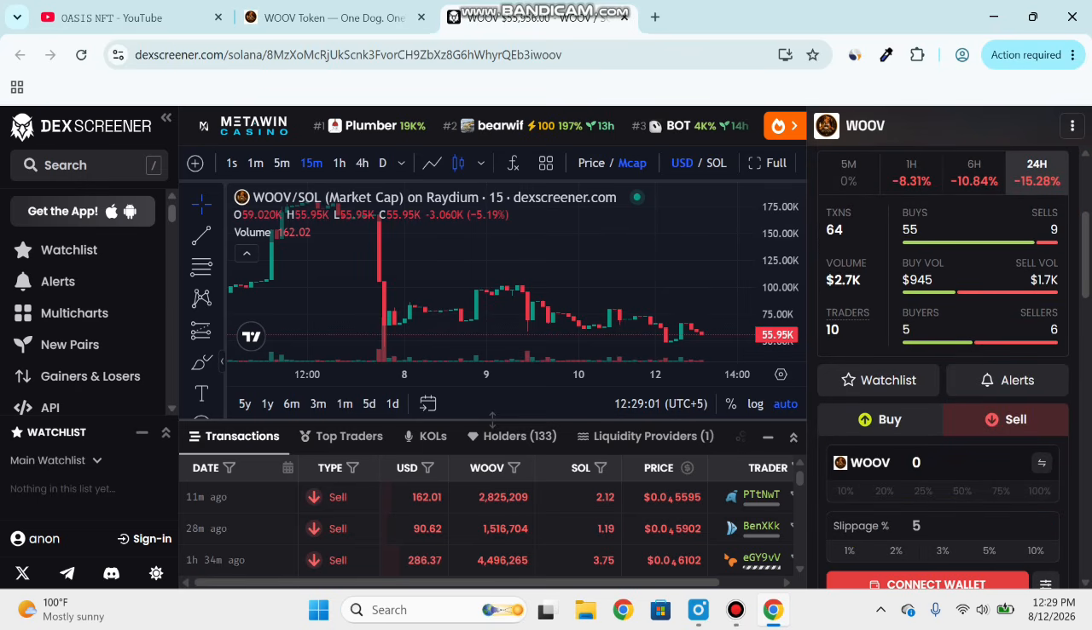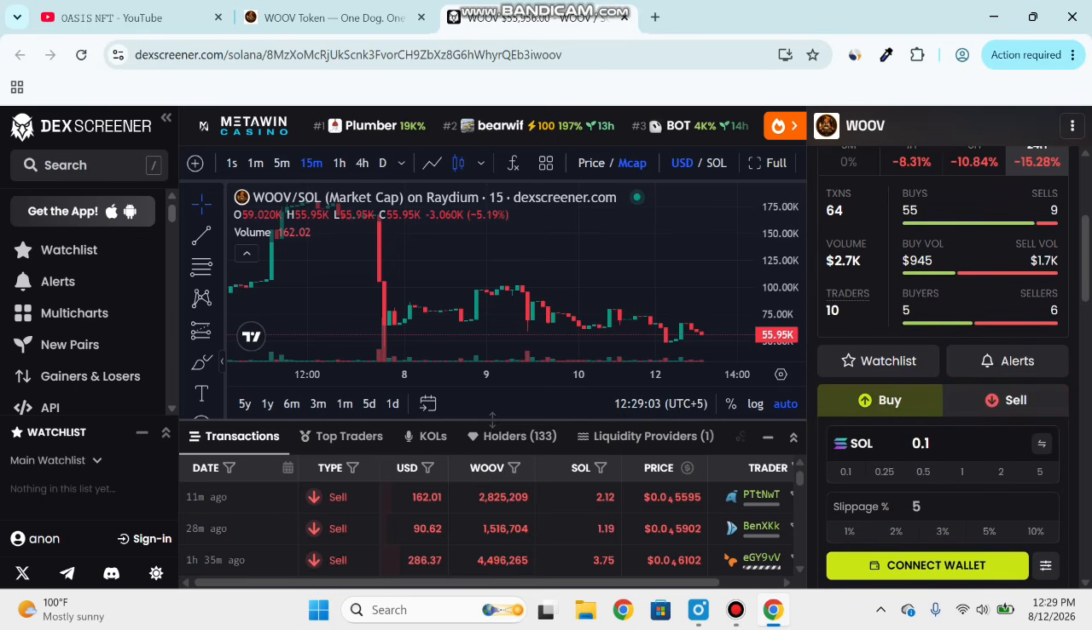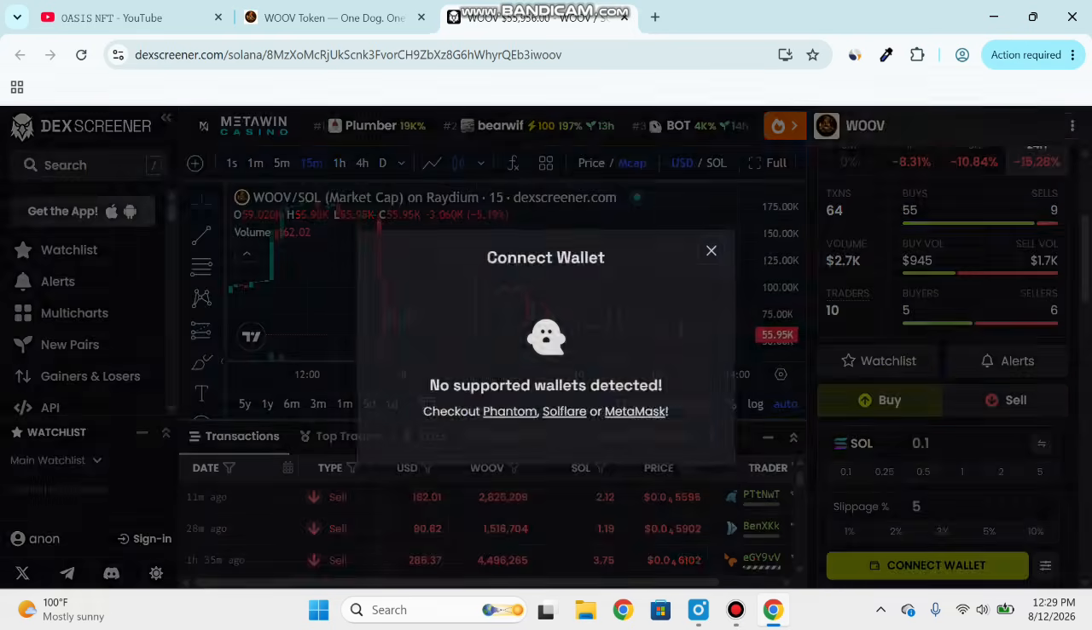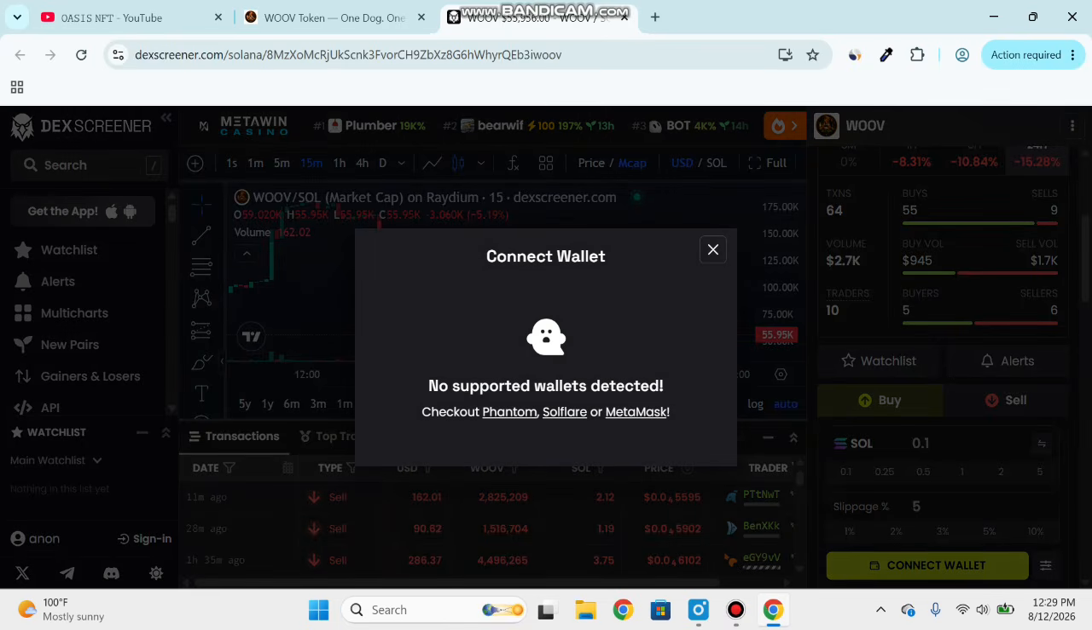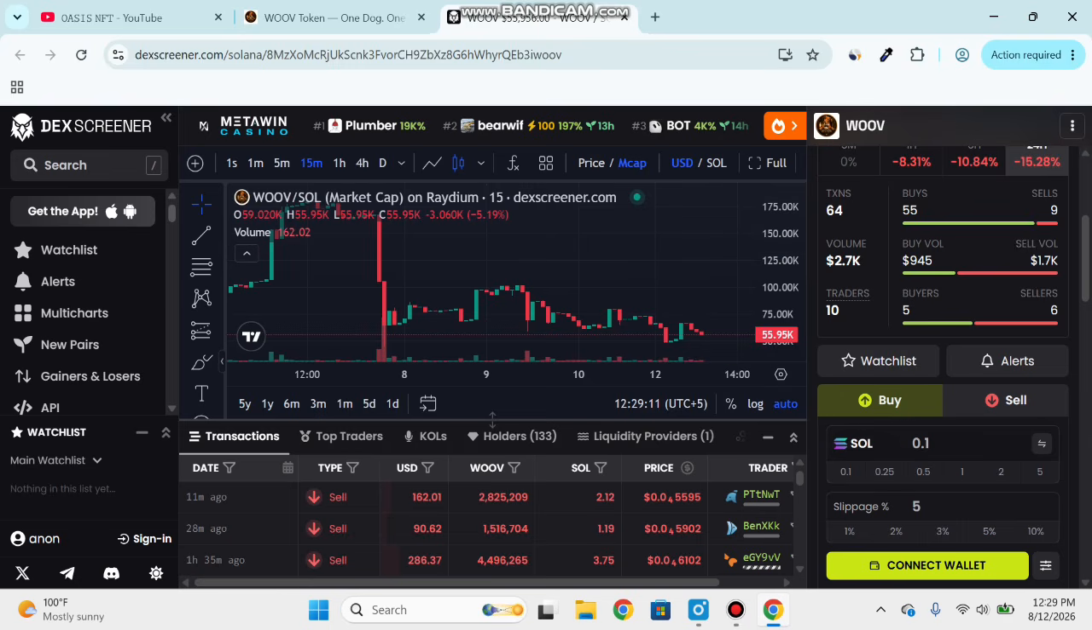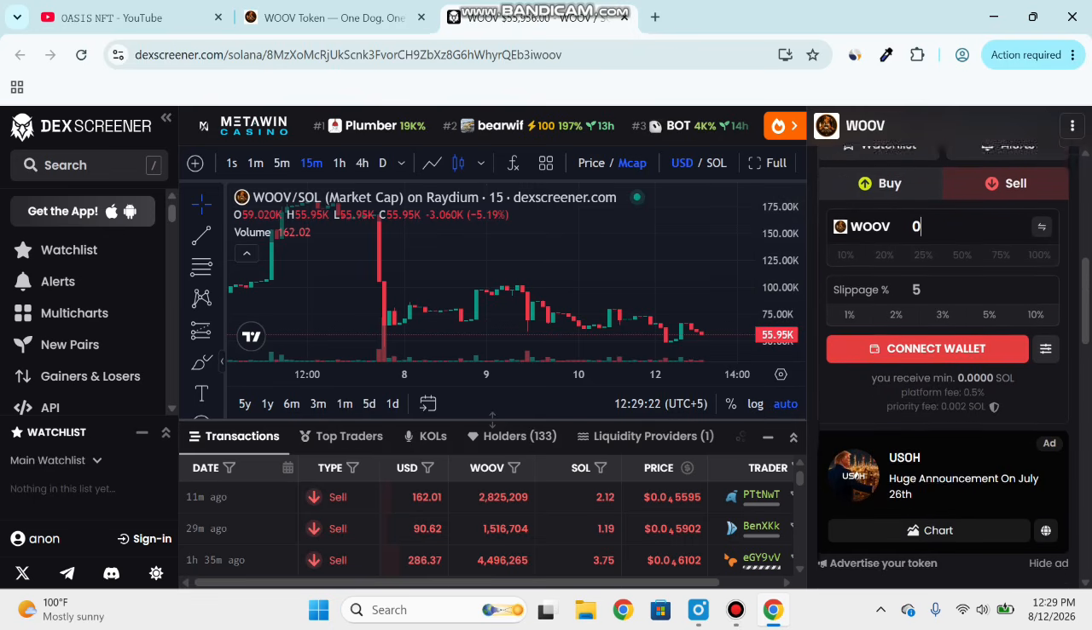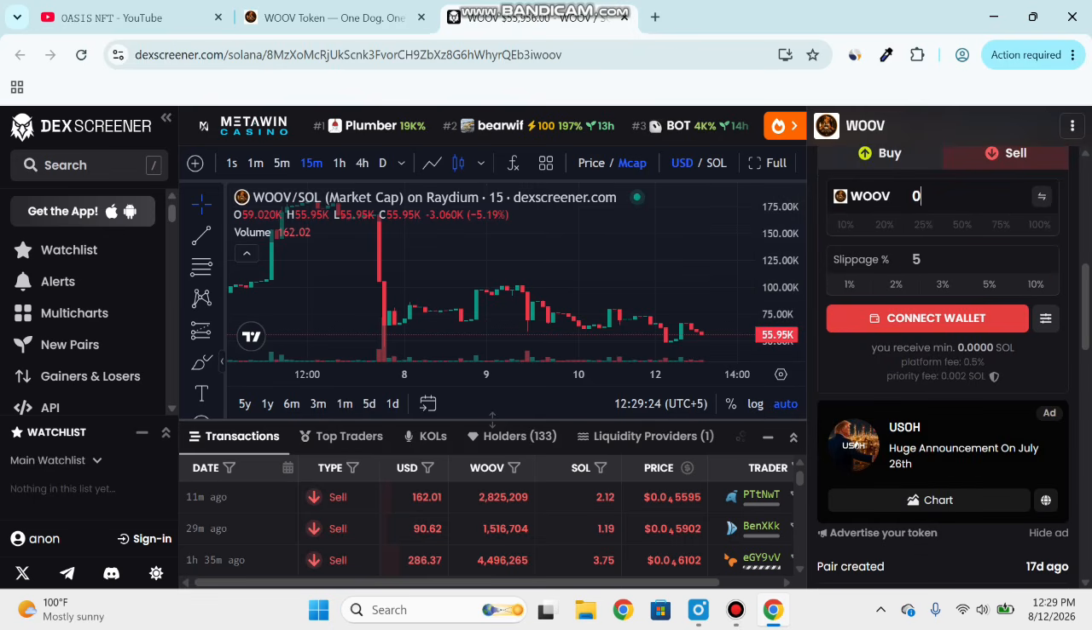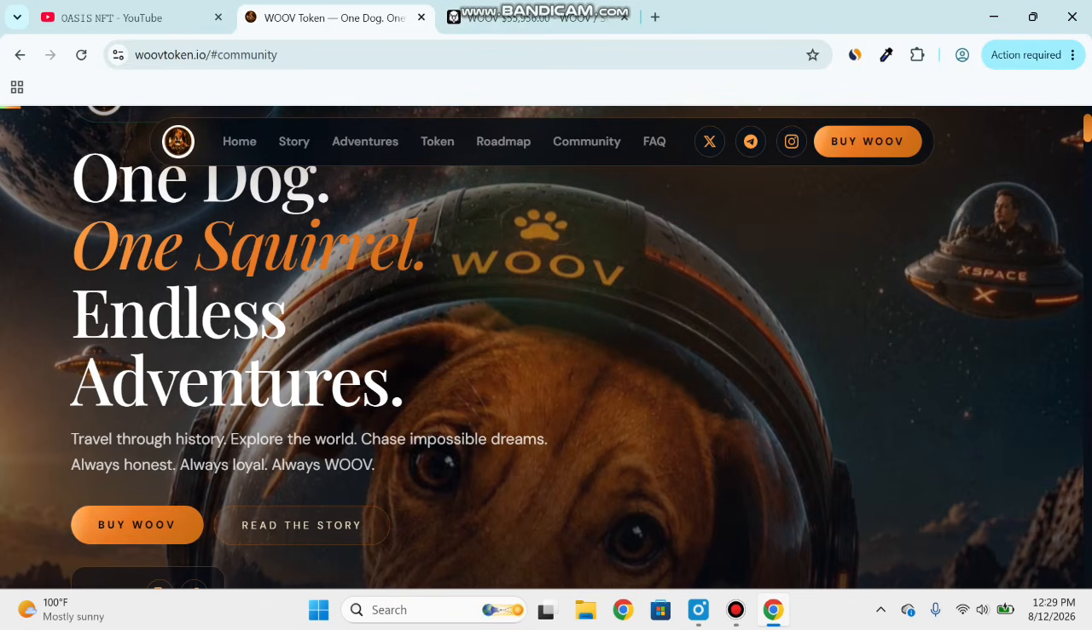If you want to buy it now, you can click here and enter your Solana amount. First of all, you can connect your wallet. Click here and connect a wallet, Phantom, Solflare or MetaMask. Then enter your Solana amount and buy the Woob token. If you want to sell, click here and enter your Woob token amount, then you can sell the Woob token. You can scroll down and check the further details, the top traders and the transaction history. And next we can go back to the official website and see the further details.